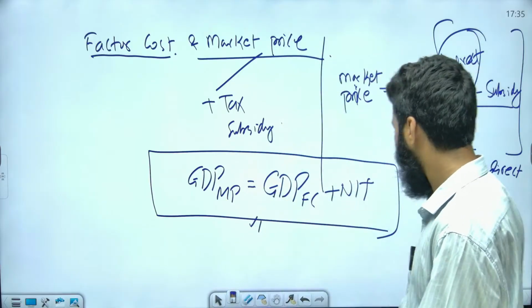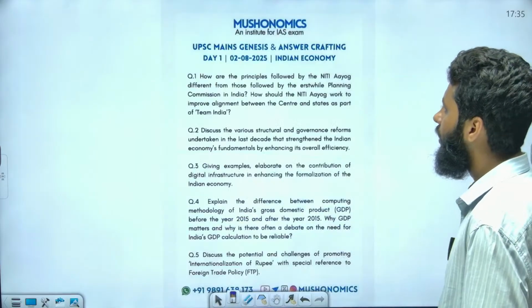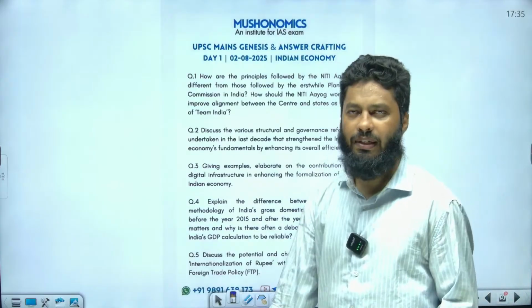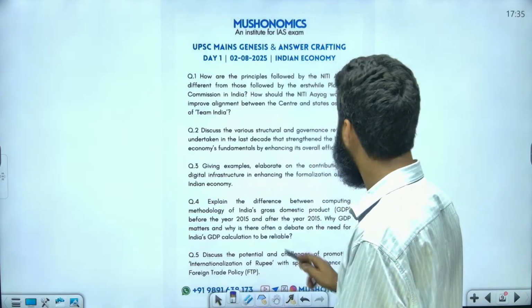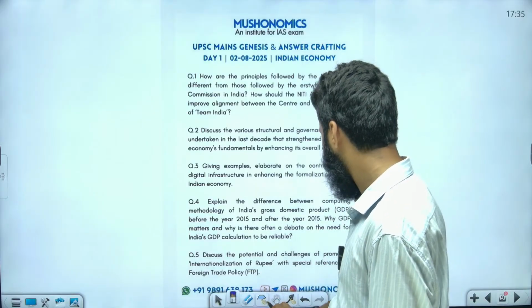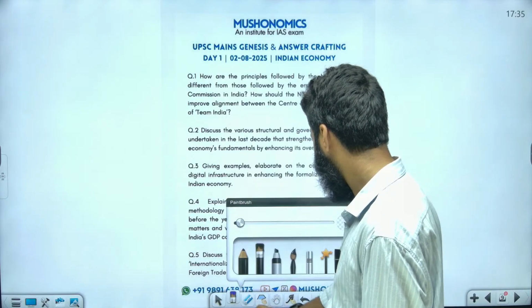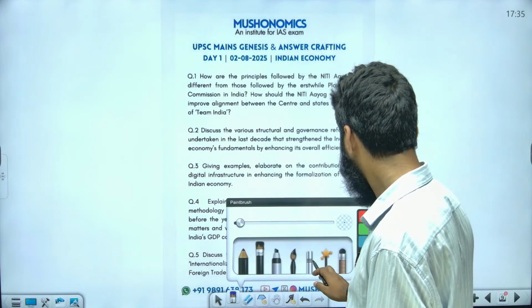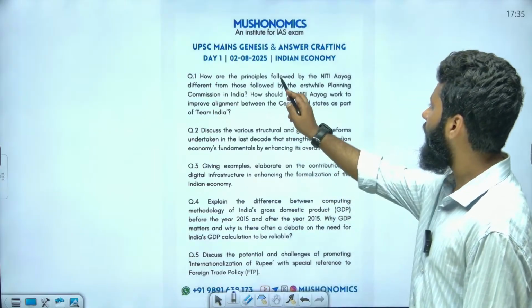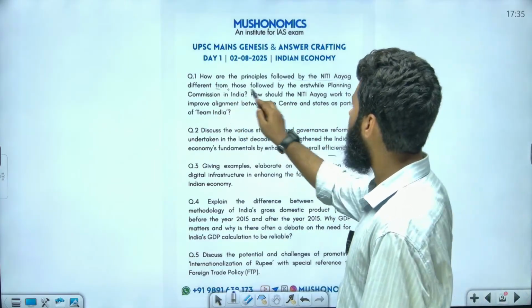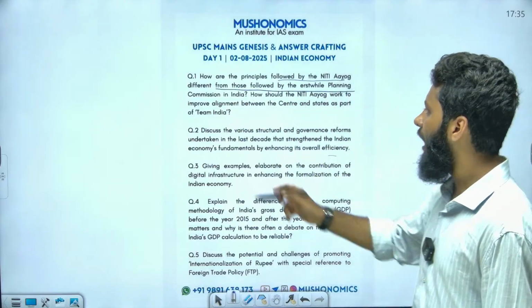Now let's come back to the questions. The first question that we can see here is: how are the principles followed by Niti Aayog different from those followed by the erstwhile Planning Commission in India?